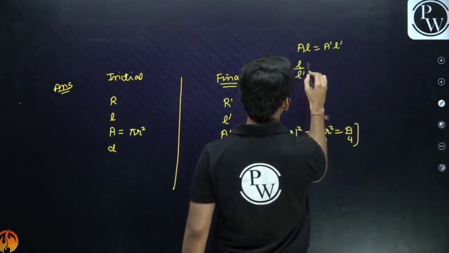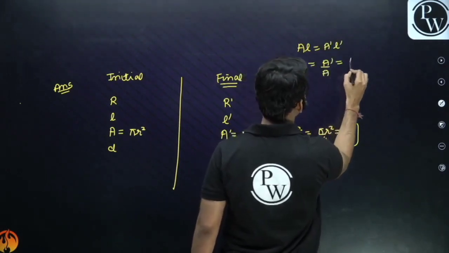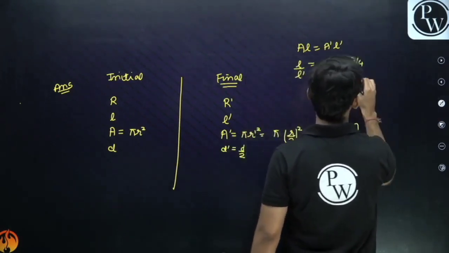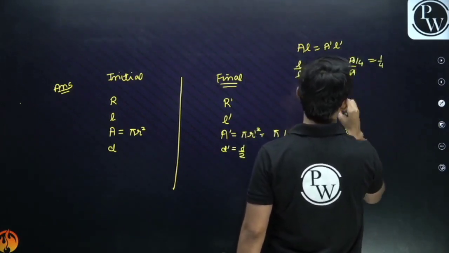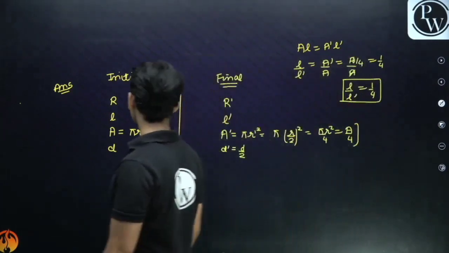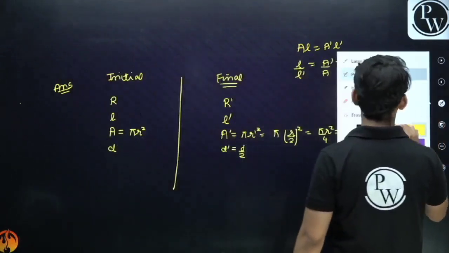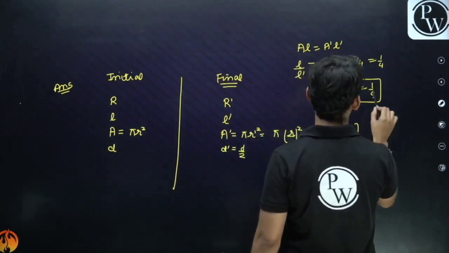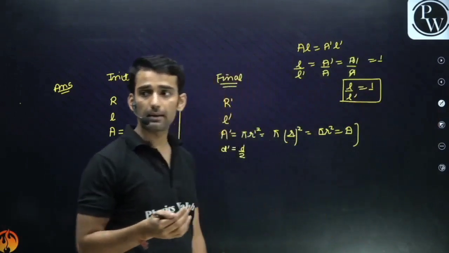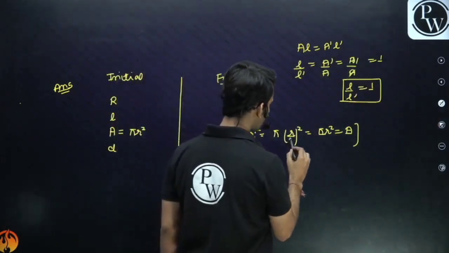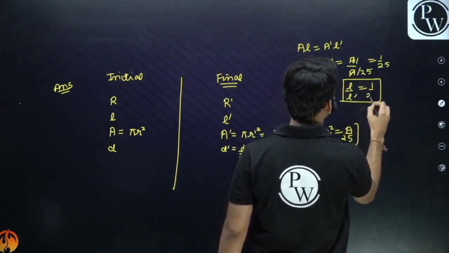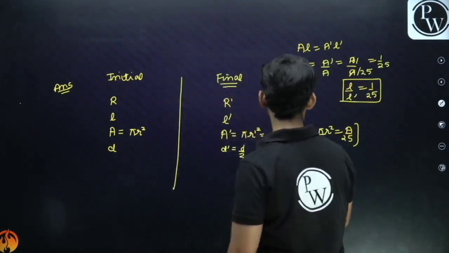So L upon L dash will be equal to A dash upon A. Okay, my bad, it's 1/5, not 1/4. If the diameter is reduced to 1/5, the radius will also reduce to 1/5, so the area A dash would be A by 25. Diameter is reduced to 1/5.